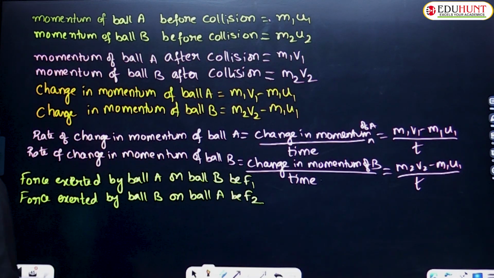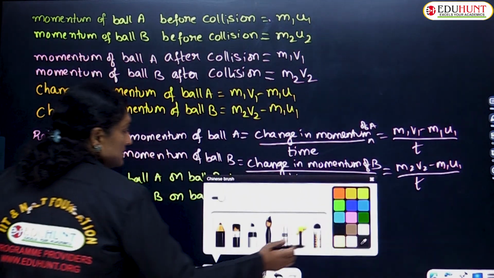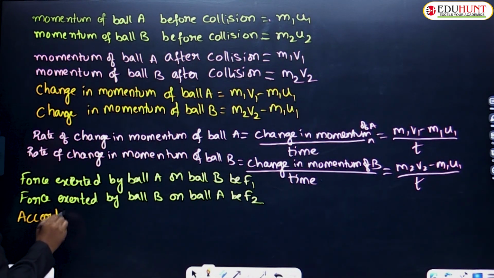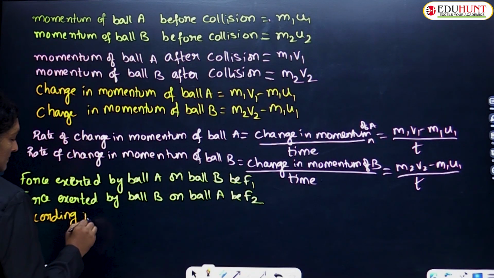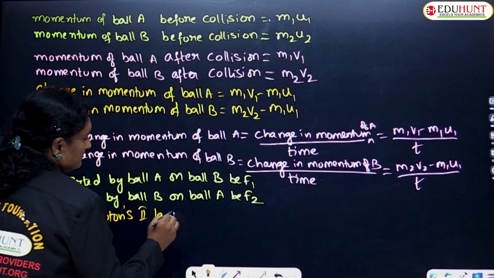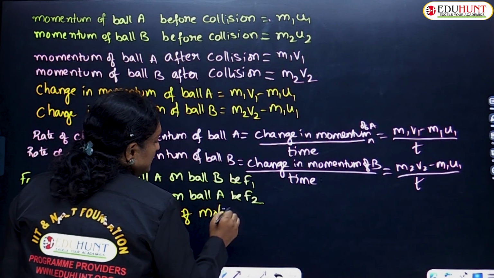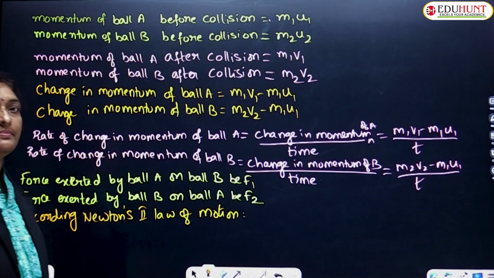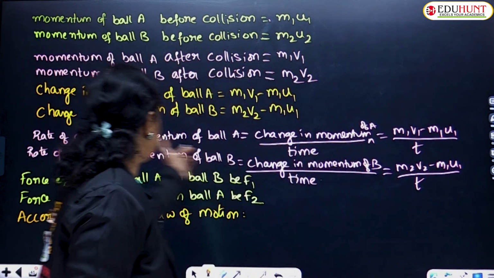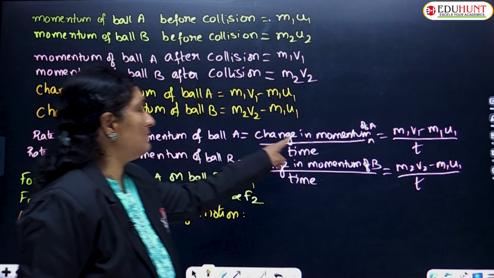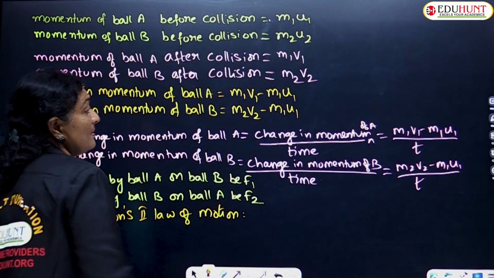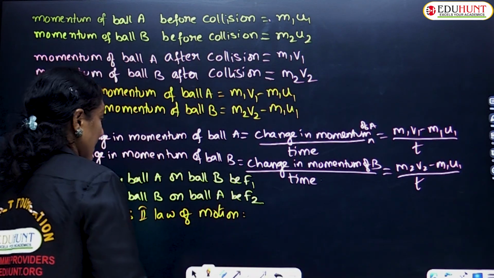Okay, so according to Newton's second law of motion, what, my children? What does Newton's second law of motion say? The rate of change of momentum is directly proportional to the net external force applied. What is the rate of change of momentum of the ball A, children? Rate of change of momentum of ball A is nothing but m1 v1 minus m1 u1 by t, and this must be equal to the force applied on that.